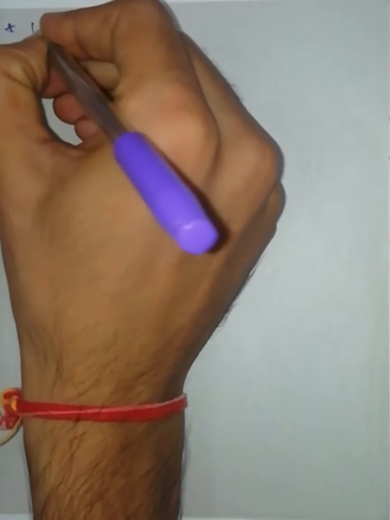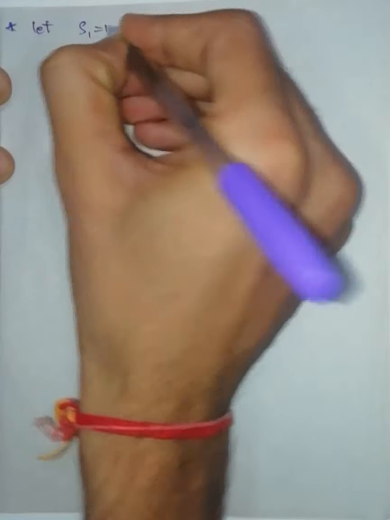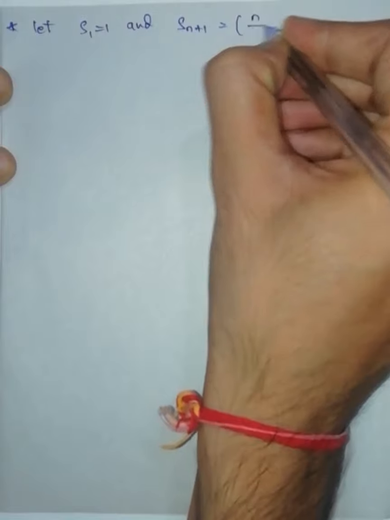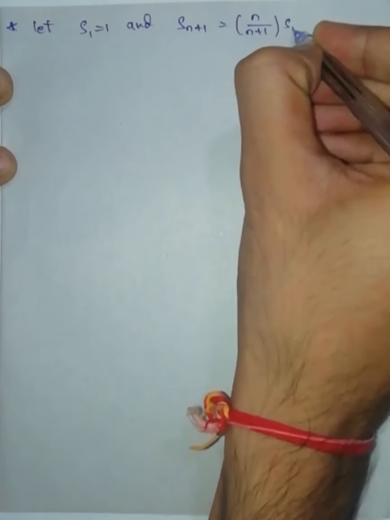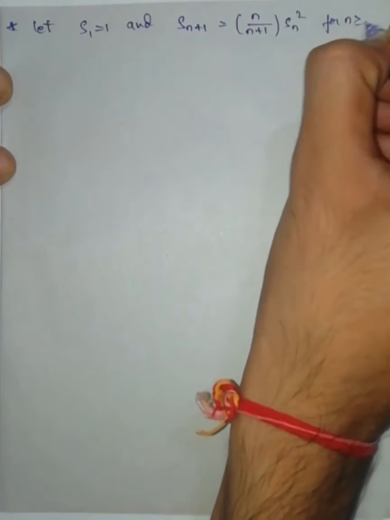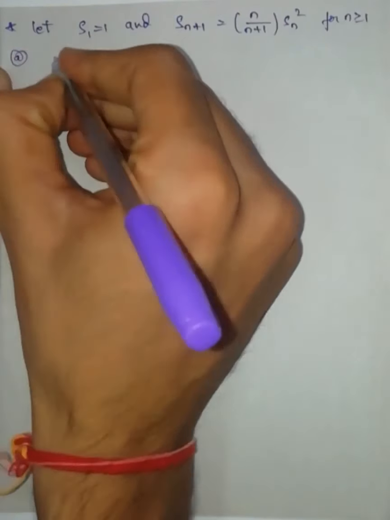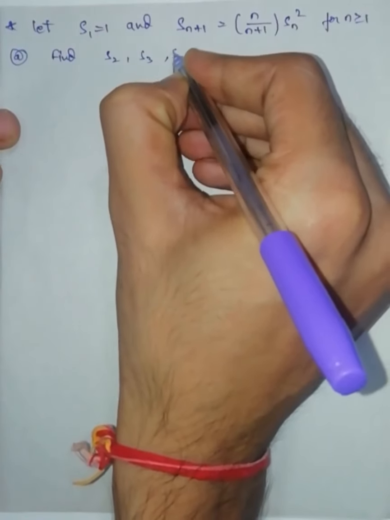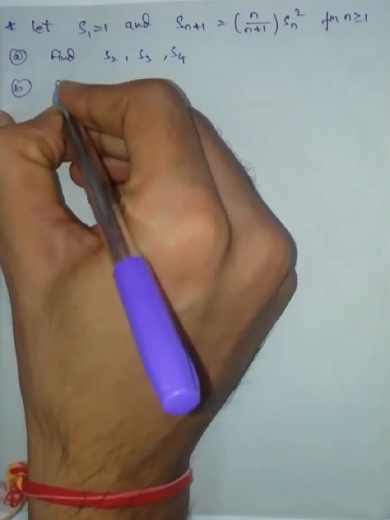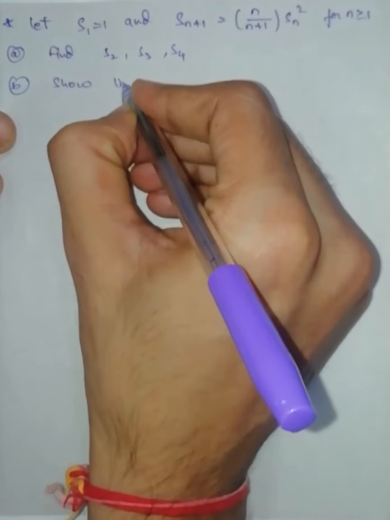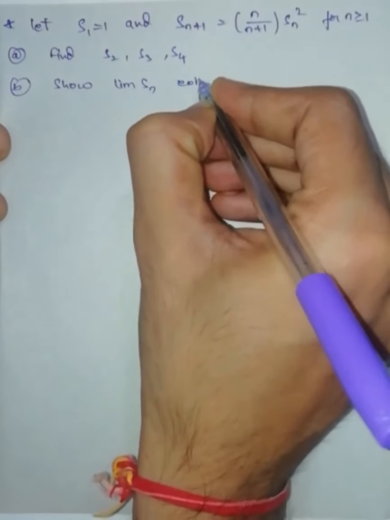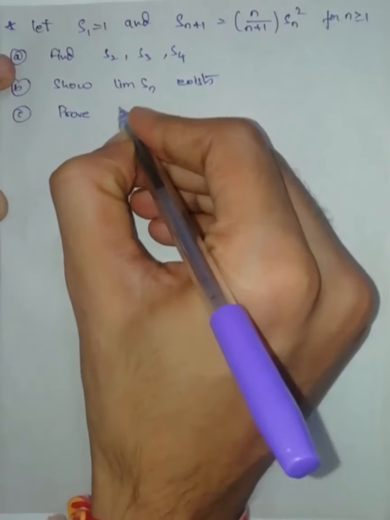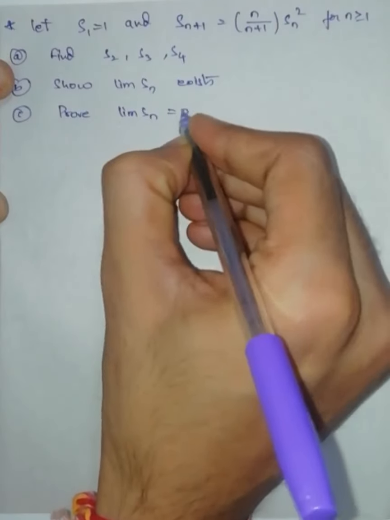Problem. Let S1 is equal to 1 and S(n+1) is equal to n by (n+1) into Sn square for n greater than or equal to 1. First one, find S2, S3, S4. Second one, show limit of Sn exists. Third one, prove limit of Sn is equal to 0.